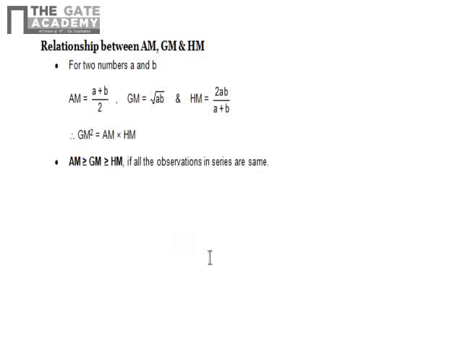So geometric mean squared is equal to arithmetic mean into harmonic mean. We can very easily prove this, it's an algebraic expression. And also, for all observations there will be a pattern: arithmetic mean will always be greater than or equal to geometric mean, and geometric mean will always be greater than or equal to harmonic mean.